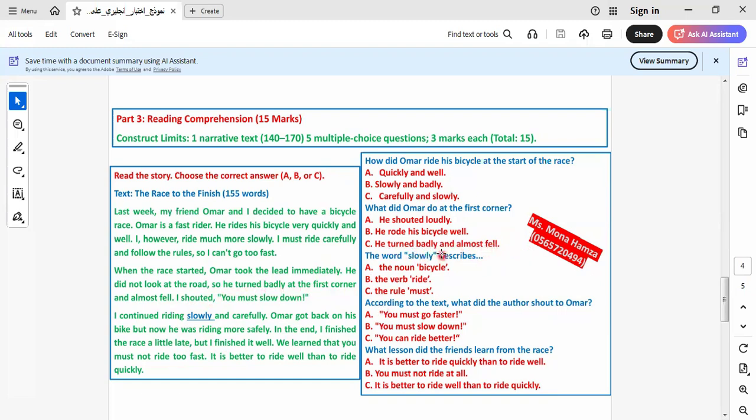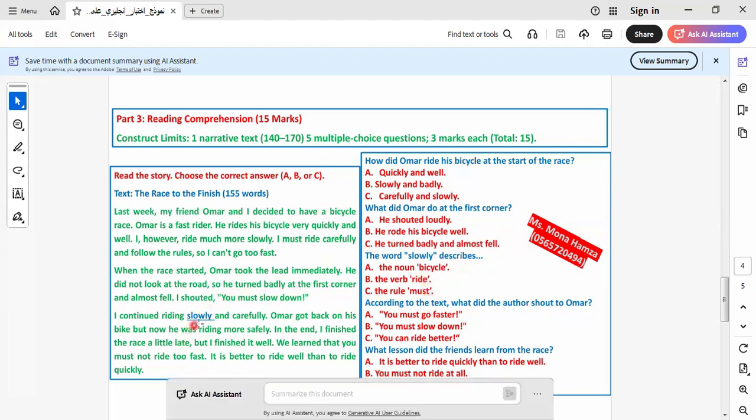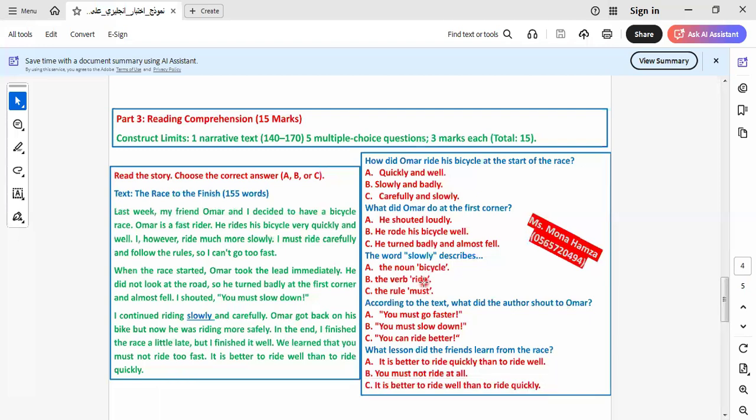This one. Slowly here describes bicycle ride must. It will be here to describe riding. So why we say ride? Because as we learned during our lesson, adverbs describe verbs, adjectives describe nouns. This is the rule. We must know it. So here I can select by, because this is the adverb, and the adverb describes the verb, which is ride.